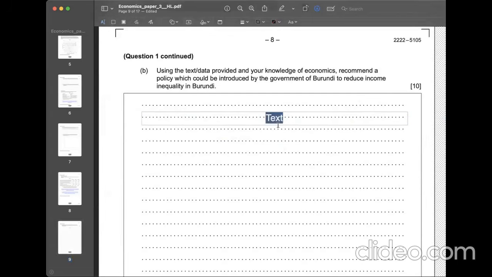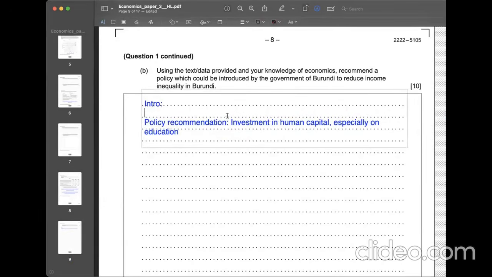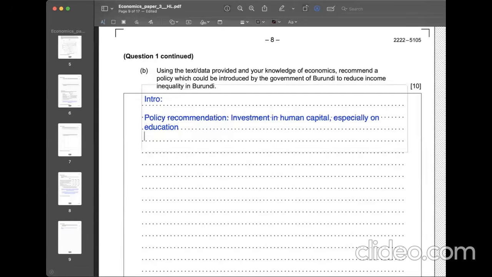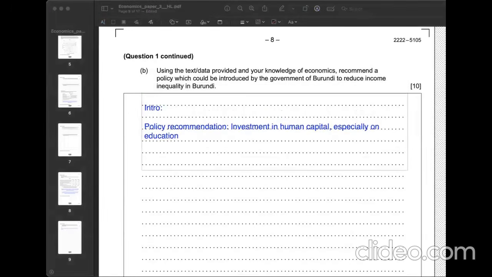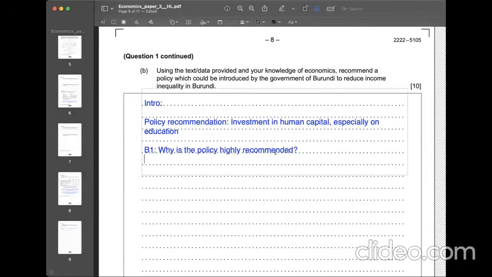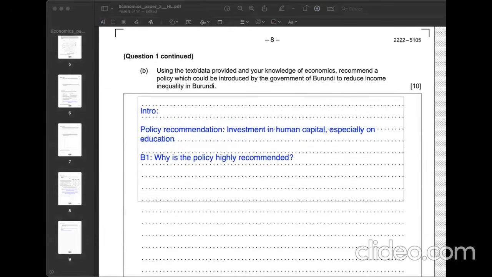Okay, I'm going to start my introduction by clearly recommending a specific policy. The policy I recommend is investment in human capital, especially in education. I felt that's really, really urgent. So I'm going to persuade the government as to why the policy is highly recommended. I'm going to write down that content in body 1, and I have plenty of evidence why this policy is the most recommended.